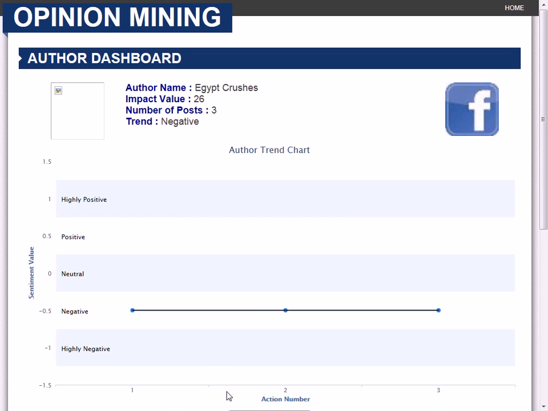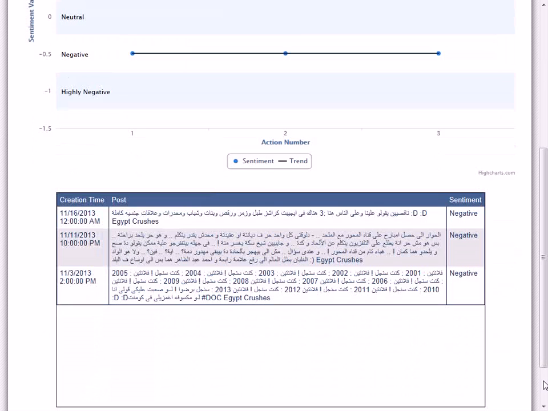Actions in the system means any post the author has authored directly, or has retweeted, or has liked. And in case of retweets and likes, we show the sentiment associated with the post retweeted or liked. Here we can see this author has not performed any retweets or likes, so we can see he has 3 posts associated with 3 actions here. And at the bottom of the page, we can actually see the list of posts authored by this author.